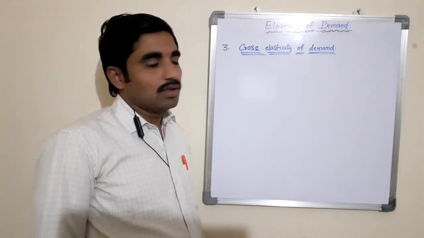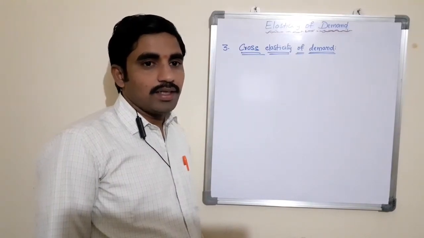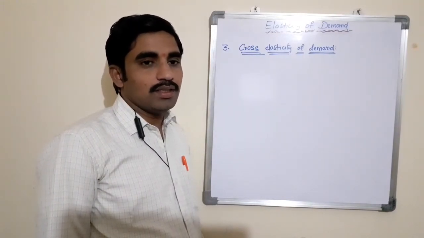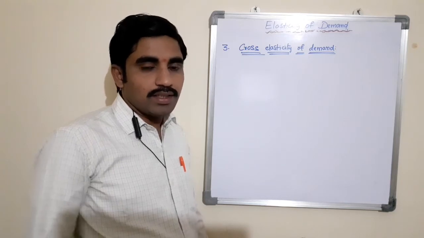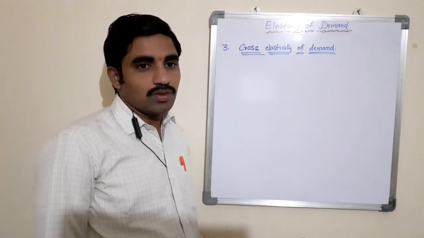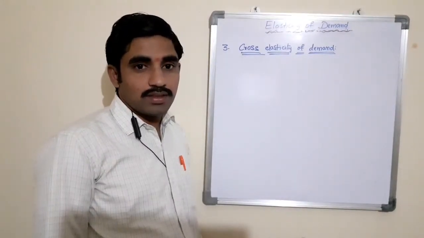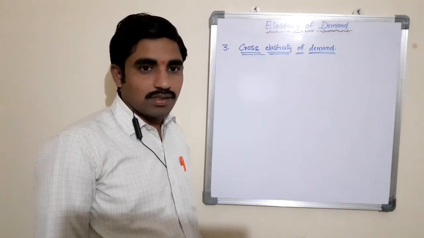In other words, cross elasticity of demand is defined as the rate of responsiveness in quantity demand of a commodity for a given change in price of the substitute good or the related good. It is said to be cross elasticity of demand, subject to the condition that other things remain constant.